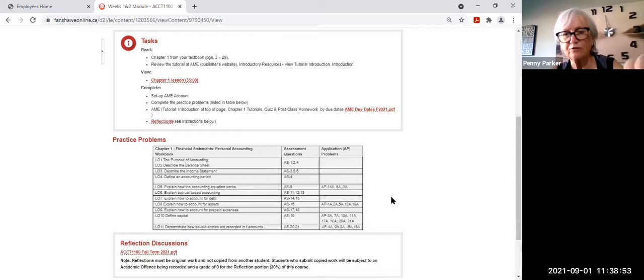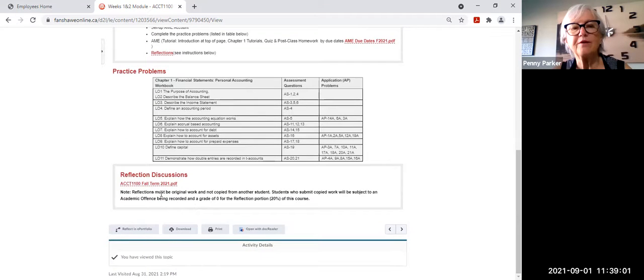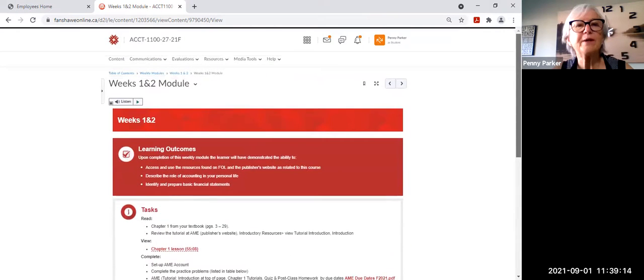This is taken right from that semester at a glance document. So I've got it again here for you for easy view. And then down at the bottom here, the reflection discussion. So I'm going to go there now to show you where you access these. So I've got the schedule there for the due dates, right? So I'll just go right up here now to that reflection discussion.